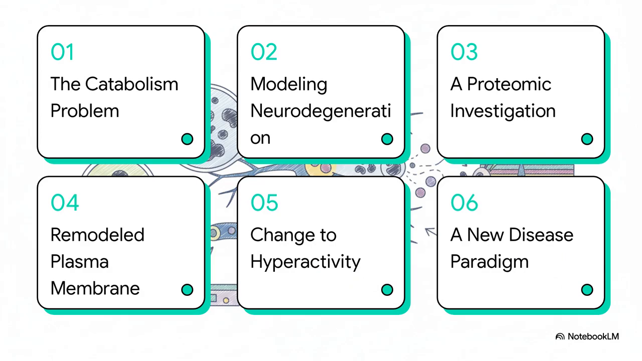So, here's our roadmap. First, we'll cover the fundamental ganglioside catabolism problem. Then, we'll look at the in vitro model they developed to study neurodegeneration. After that, we'll examine the proteomic investigation and what it revealed about the remodeled plasma membrane. From there, we'll connect these molecular changes to neuronal hyperactivity. And finally, we'll discuss the new disease paradigm this research suggests.